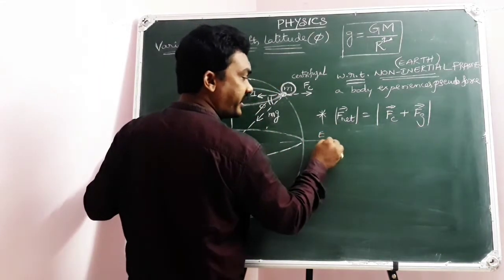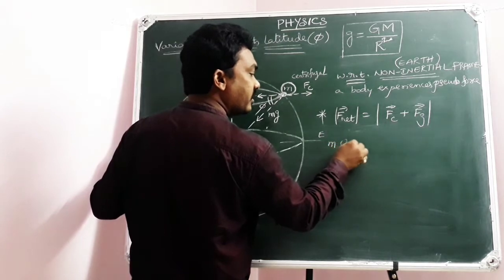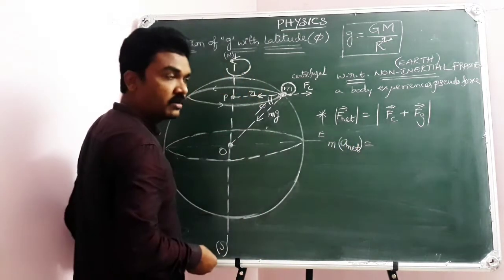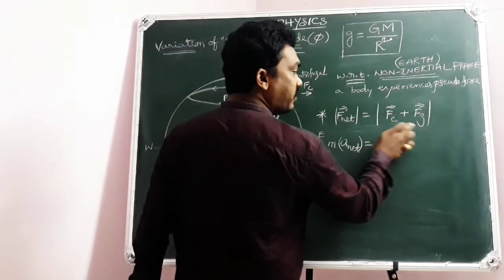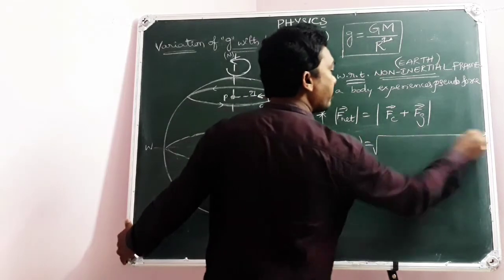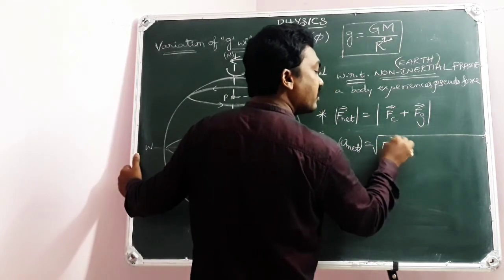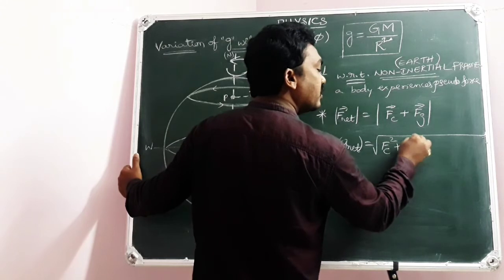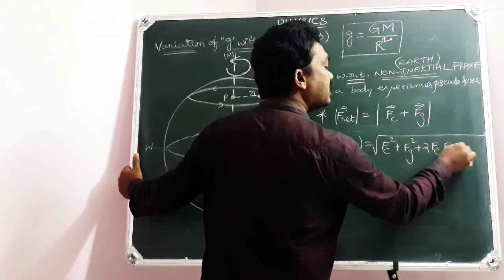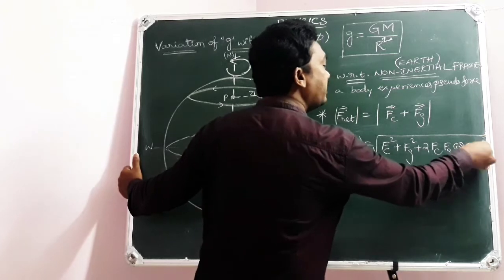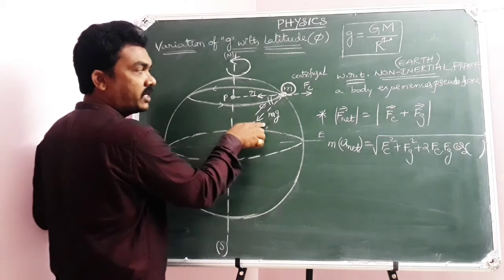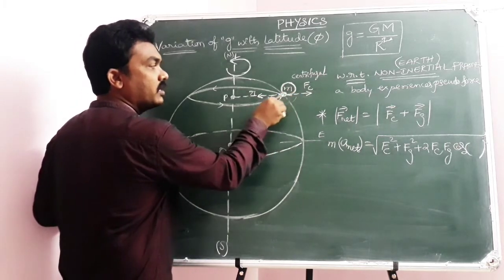Now the resultant force I can write as m times a net, because of Newton's second law of motion, F equals ma. It is Fc bar plus Fg bar. The modulus of A bar plus B bar vectors is root of A square plus B square plus 2AB cos theta, where theta is the angle between Fc and Fg, centrifugal force and gravitational force.